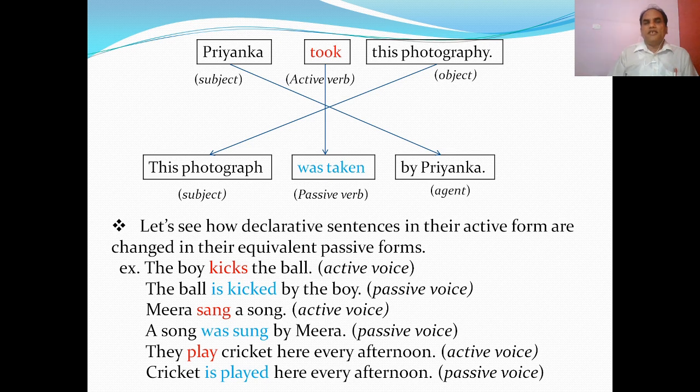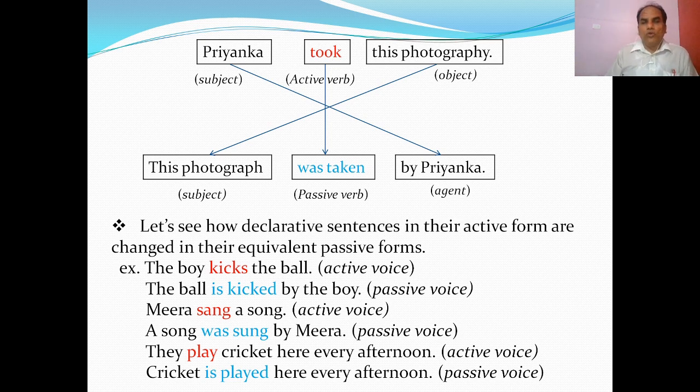In this sentence, Priyanka is the doer or the agent of the action, and is the subject here. So as the doer is focused, the active verb form of the verb take is "took", the past simple. So "Priyanka took this photograph" is in active voice. So how to change?